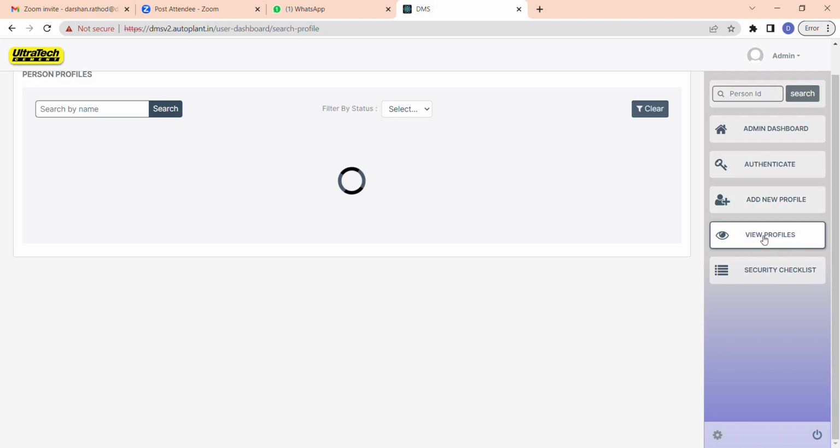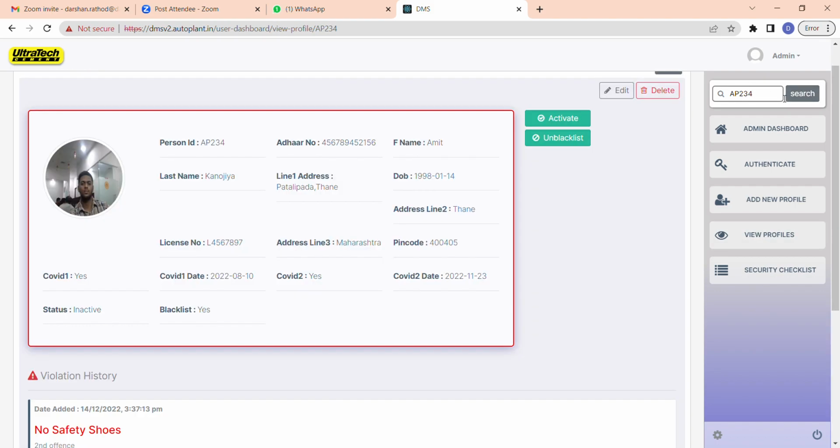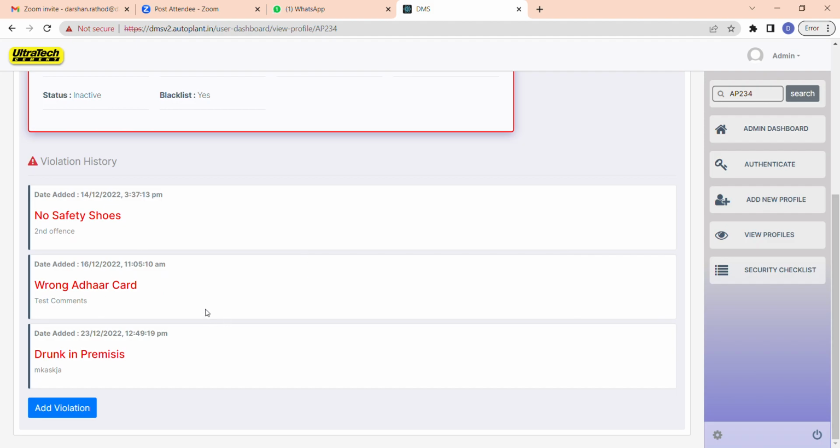I would like to give you one example. It is AP234. Search. So this would be the profile of the worker or the driver. You will see the person ID and all the basic details of that person have come here. You can also see the violations, like the offense he faced, with the accurate date and time.